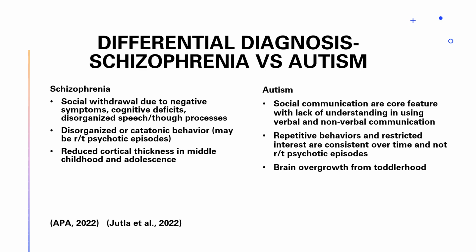In schizophrenia, we have disorganized or catatonic behavior. In autism, it's repetitive behaviors and restricted interest. And in schizophrenia, we show a reduced cortical thickness in middle childhood and adolescence. In autism, we have a brain overgrowth from childhood.